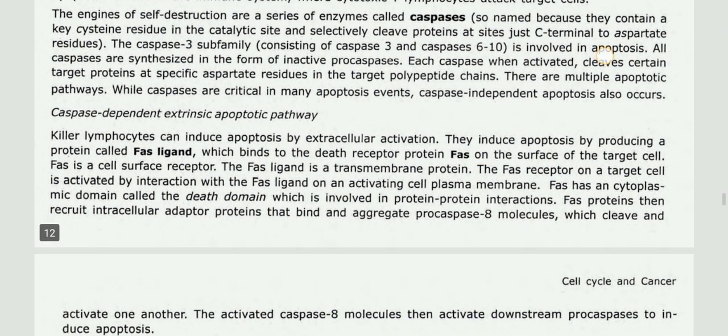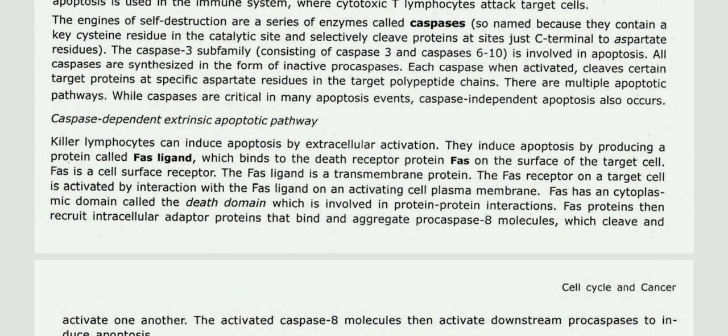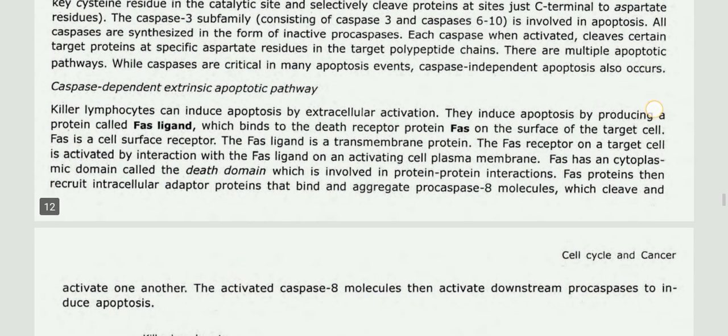The engines of cell destruction are a series of enzymes called caspases, so named because they contain a key cysteine residue in the catalytic site and selectively cleave proteins at sites just C-terminal to aspartate residues. The caspase 3 subfamily, consisting of caspase 3 and caspases 6 to 10, is involved in apoptosis. All the caspases are synthesized in the form of inactive procaspases, and each caspase, when activated, cleaves certain target proteins at specific aspartate residues in the target polypeptide.